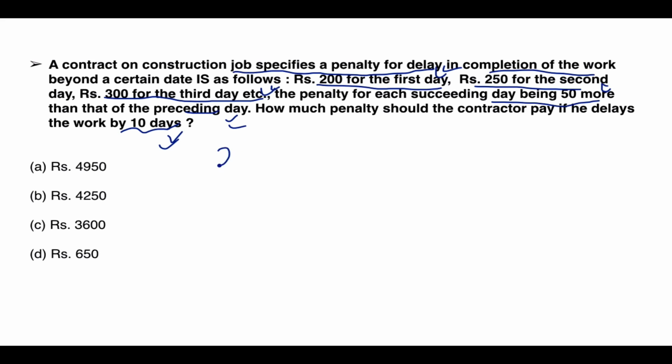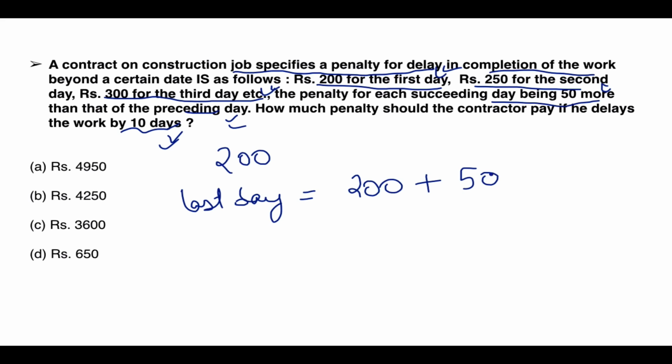Okay, so for the first day the penalty is 200. Let's find out the penalty for the last day. It will be 200, which is the first day, plus how much it is increasing: 50 rupees per day. And for how many days will it increase? That is 10 days, but the first is already counted, so minus 1. So the answer is 450. This is the penalty on the last day.